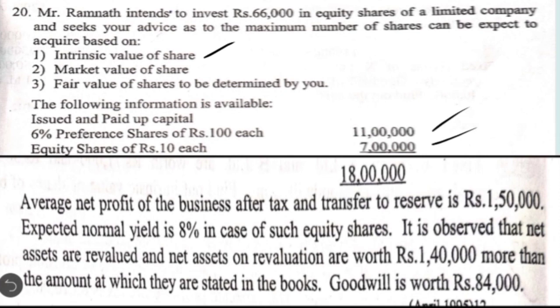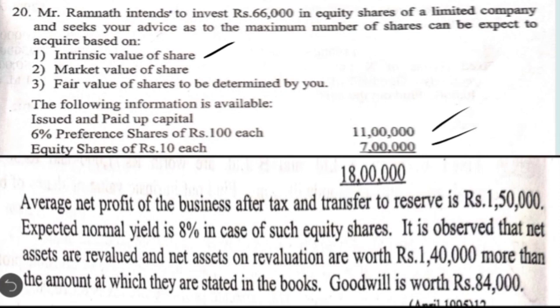So here, just like the previous questions, we are going to assume that the total of the liability side is equal to total of the asset side, and that will be equal to the book value of all realizable assets. And one more thing, here they have not given any information regarding the fictitious assets, for example preliminary expenses or discount on issue of shares or debentures, nothing like that is given. So whatever the total of asset side you get, that itself can be considered as the book value of all realizable assets, and it does not include any fictitious asset. That can be the assumption which we can make here.